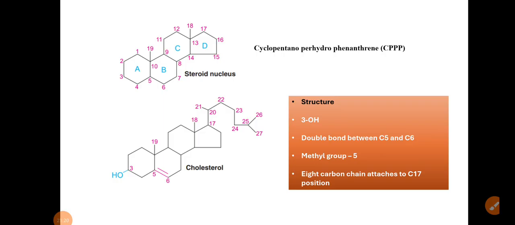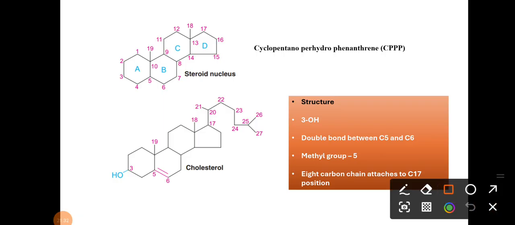Okay, here is the structure of a steroid. What is the steroid nucleus? That is the cyclopentanoperhydrophenanthrene ring. Why is it cyclopentanoperhydrophenanthrene? Because the first ring, the D ring here, is your cyclopentane ring.